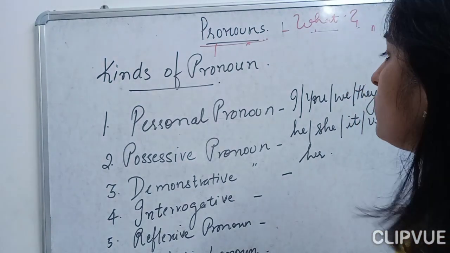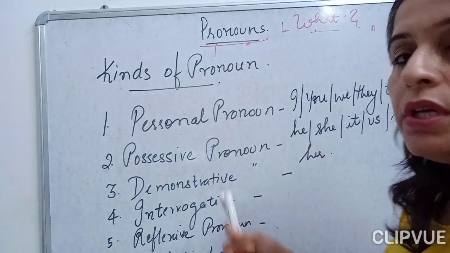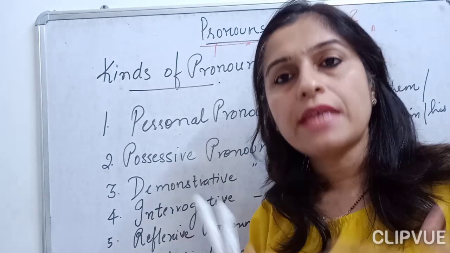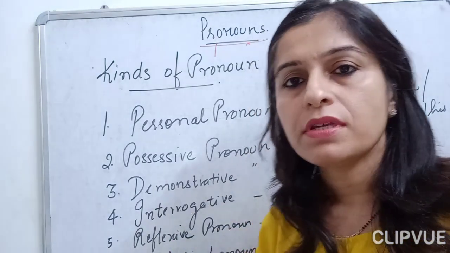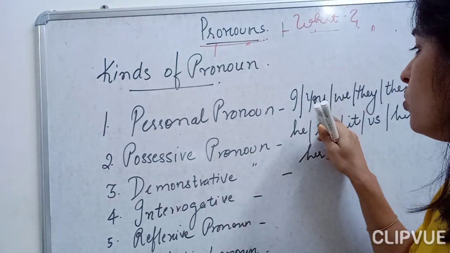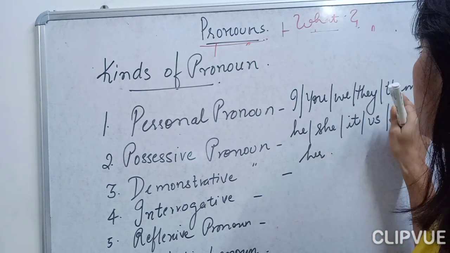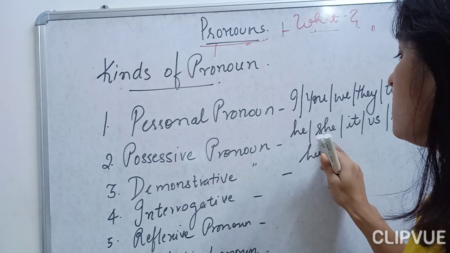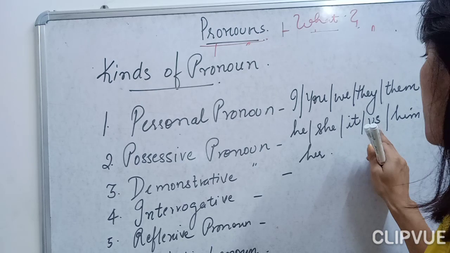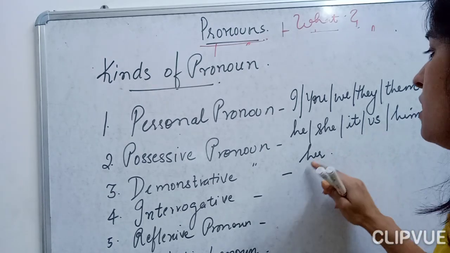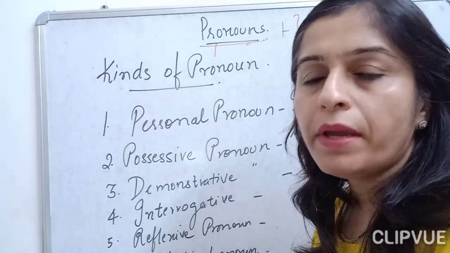Personal pronouns are those which we use for the first person, second person and the third person, like I, you, we, they, them, he, she, it, us, him, his, her. All these are my personal